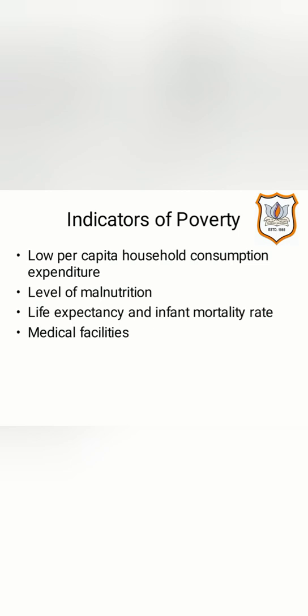Next one is life expectancy and infant mortality rate. We have already seen that life expectancy means how long a newborn baby is expected to live on average. Life expectancy depends upon various factors like nutritive food, cleanliness, pure drinking water, as well as health services. Poor people are deprived of such facilities, and therefore they have low life expectancy. Also, infant mortality rate means the number of deaths per 1,000 children born before reaching the age of 1 year.